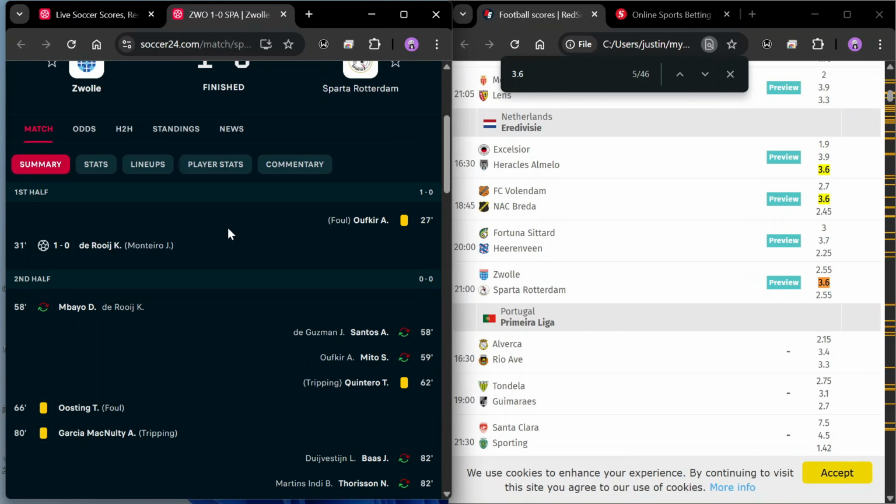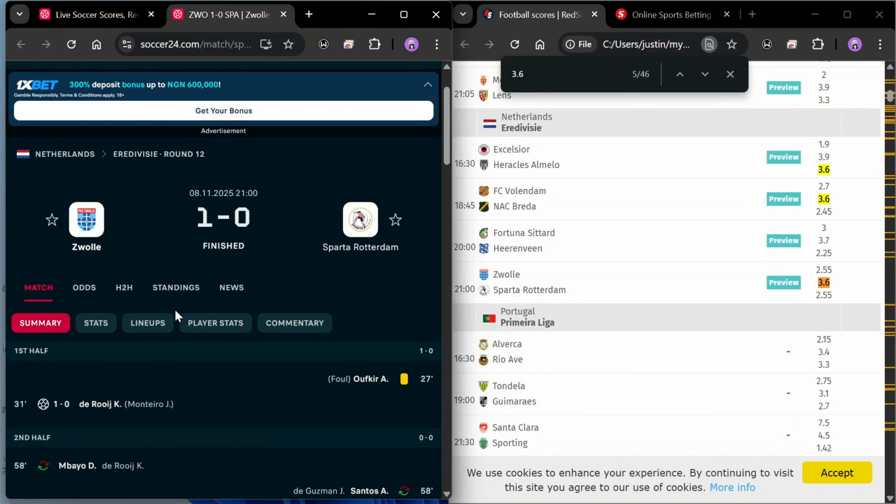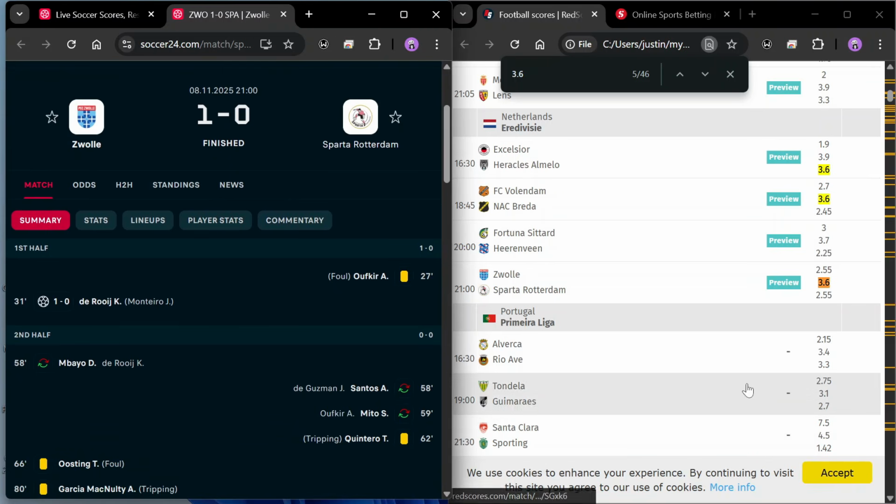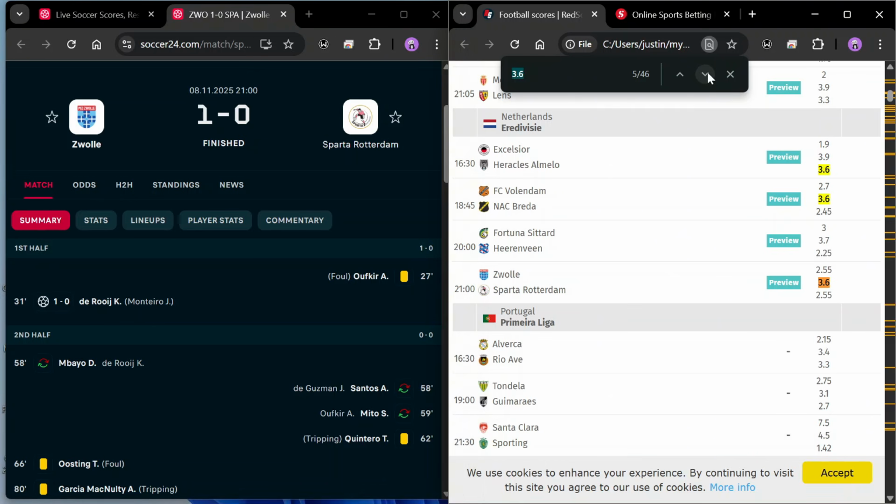But because this particular odd, we know that this setup actually gives you over 0.5 goals half time. So even without analysis, you have won this. So sometimes you just need to trust it, and they would actually give you that outcome. And sometimes when you go against it, you find outcomes like this where they don't score a lot of goals. But over 0.5 goals half time actually came true in this game. So this is something that you need to take note of when making predictions without analysis. Now let's head over to another game having the same setup, 2+ odd and a draw odd. This is the second for the day.